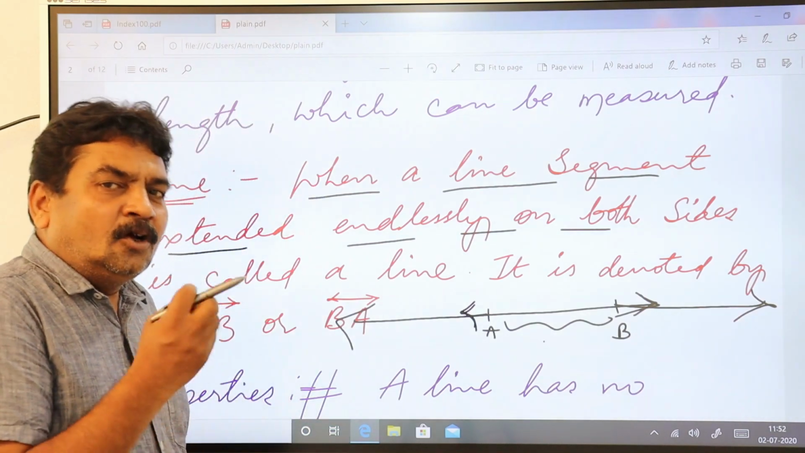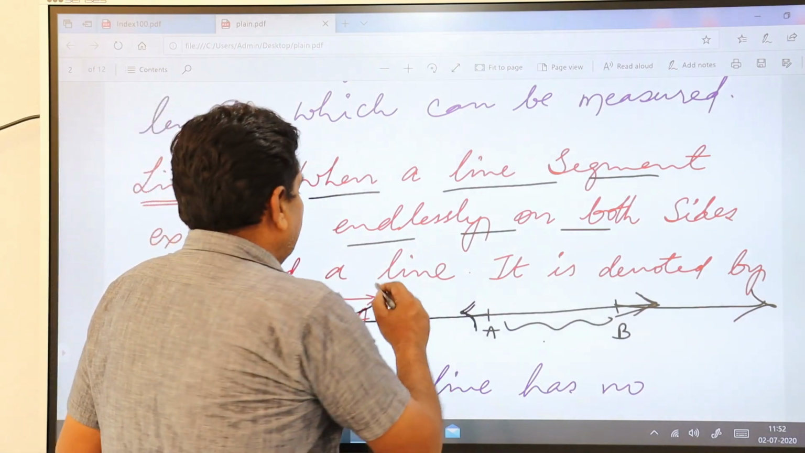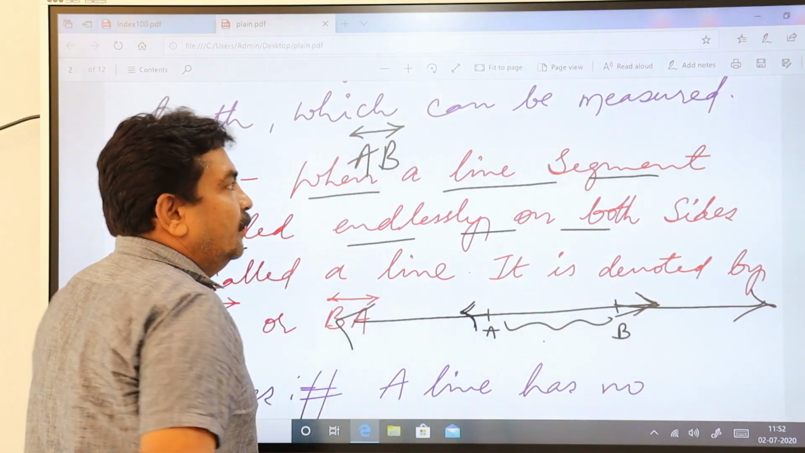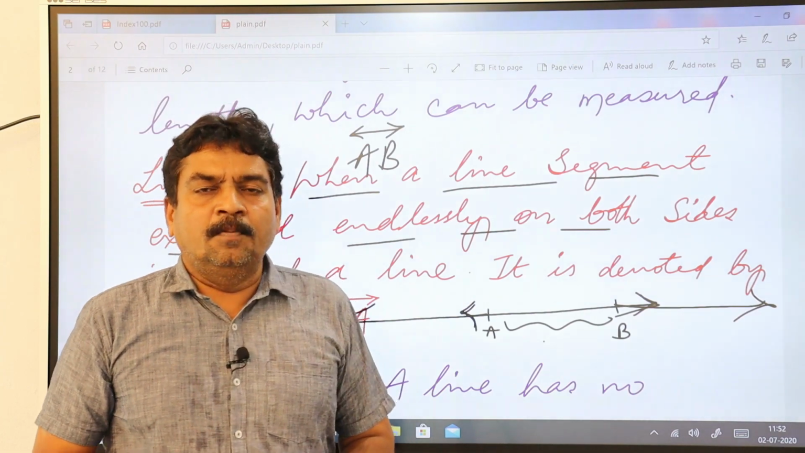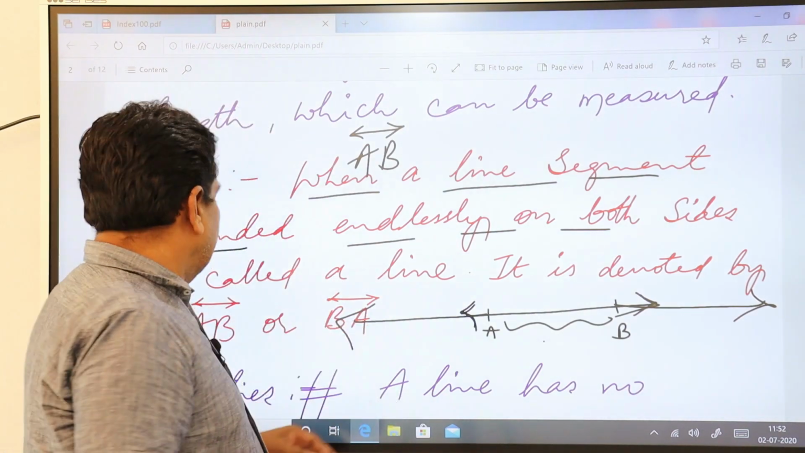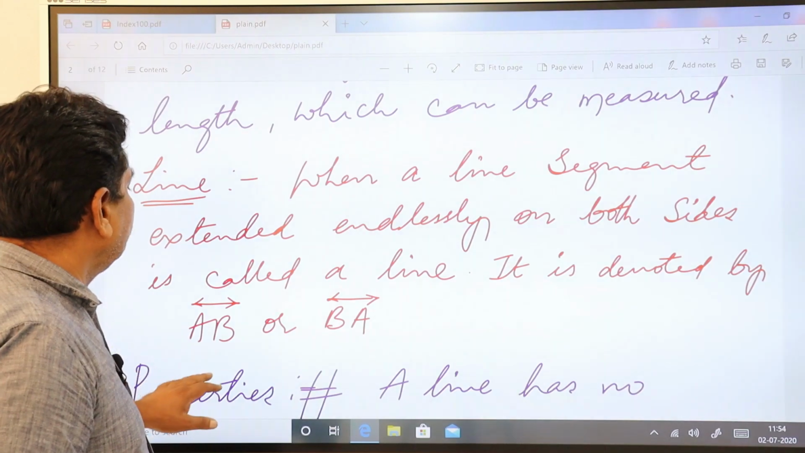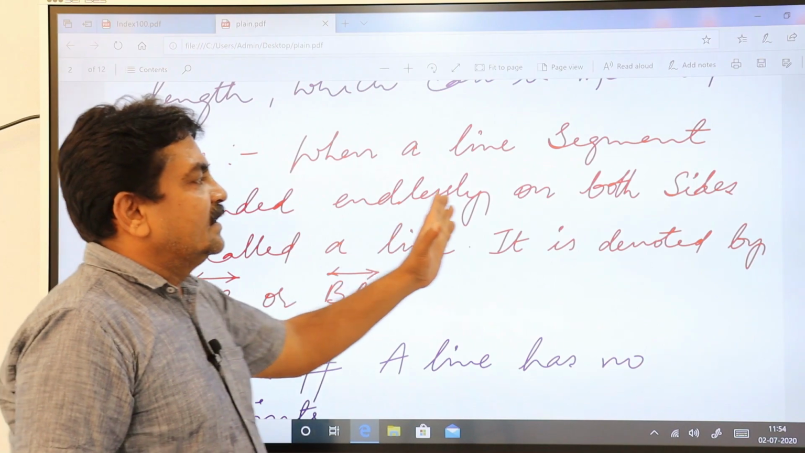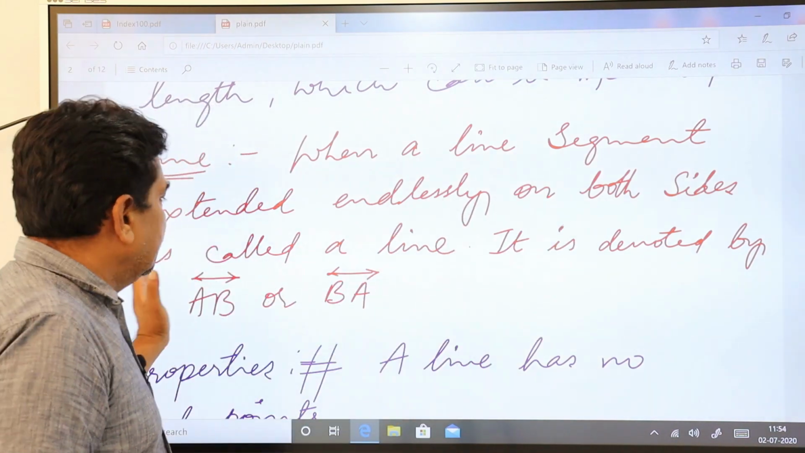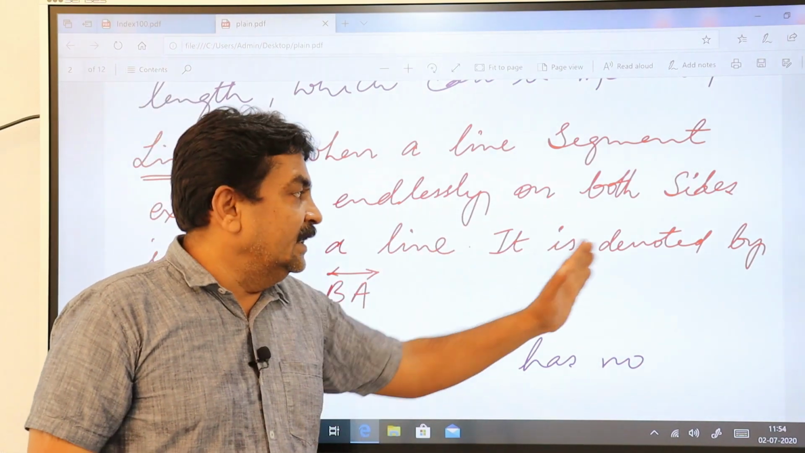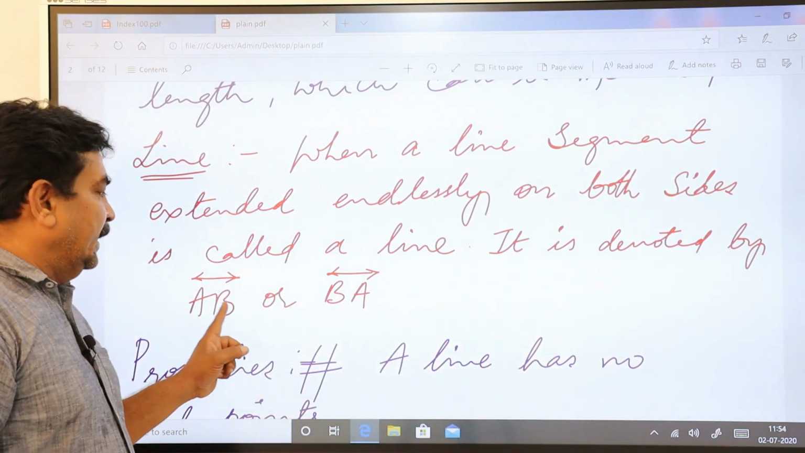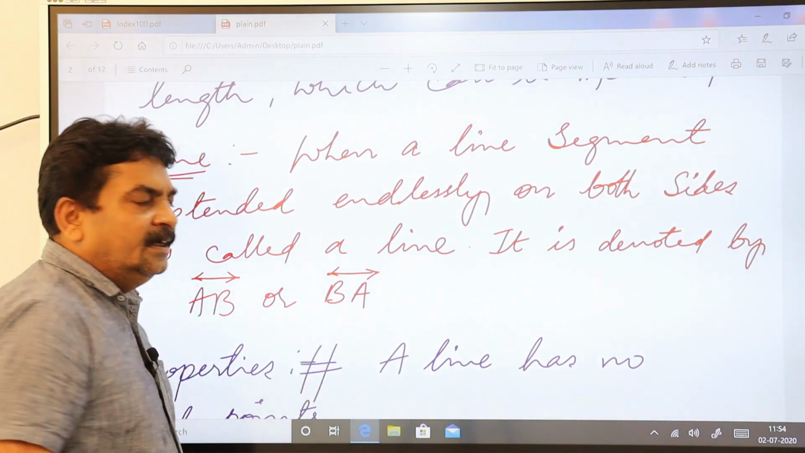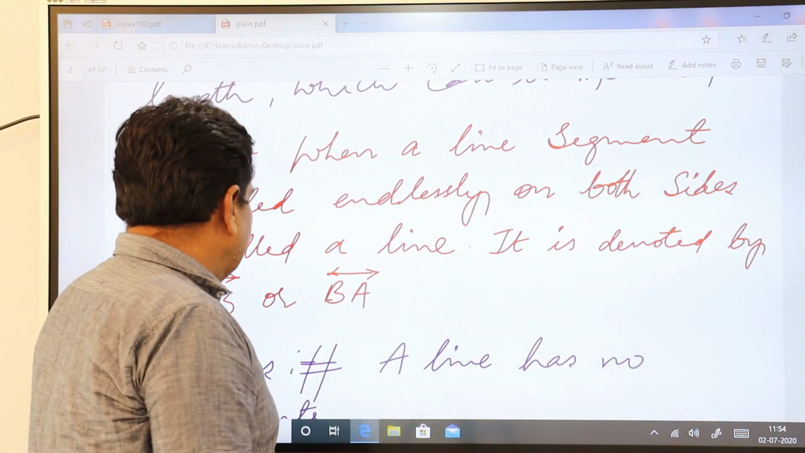So we always represent a line like this, AB, with two arrows on opposite sides. Let us read so that you can understand. When a line segment is extended endlessly on both sides, it is called a line. It is denoted by AB or BA, provided that you have arrows on the opposite sides at the ends.